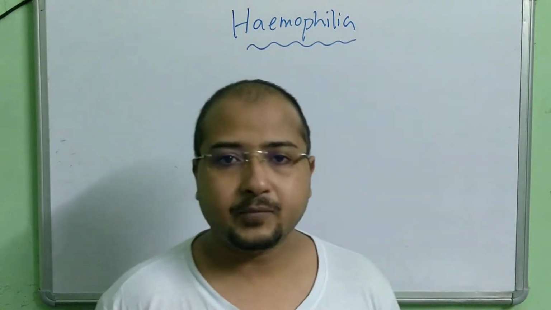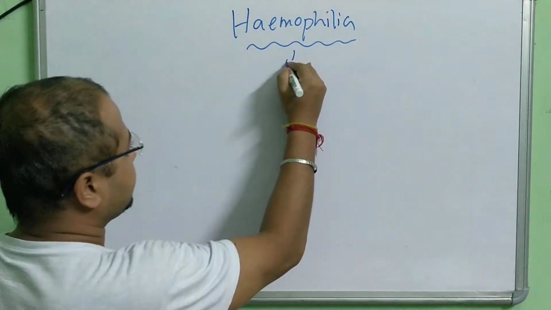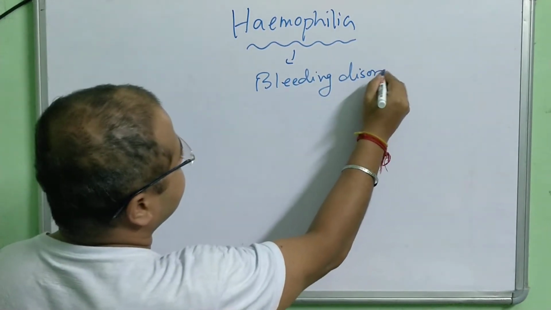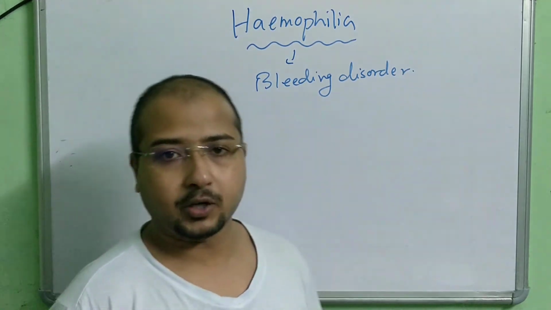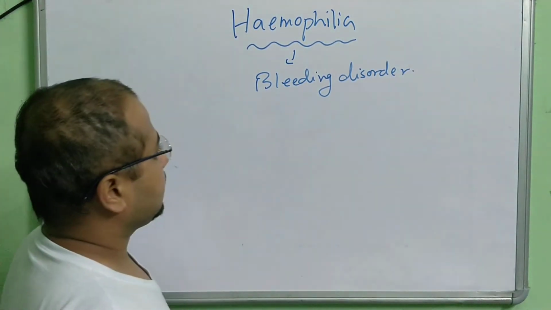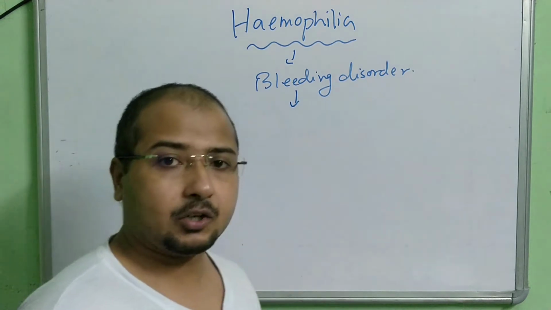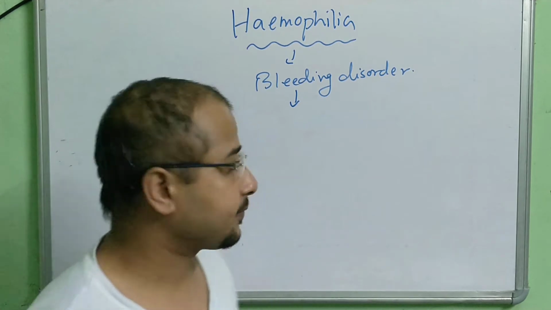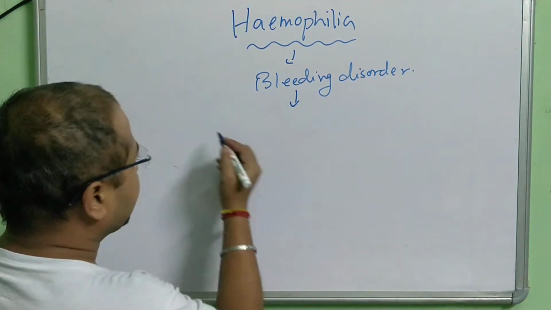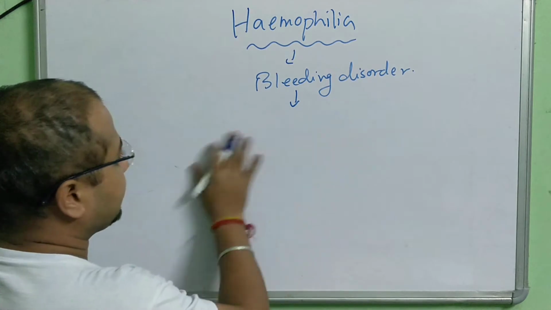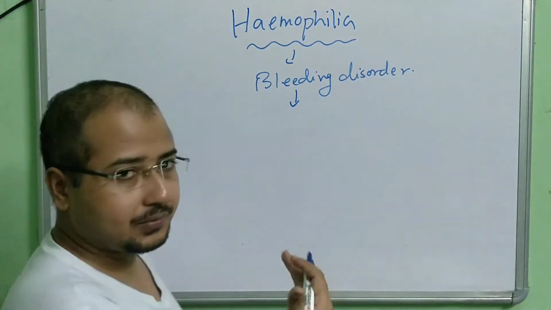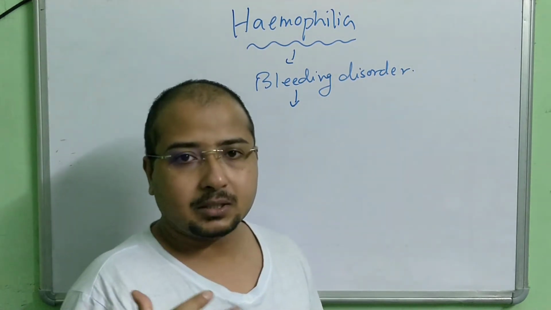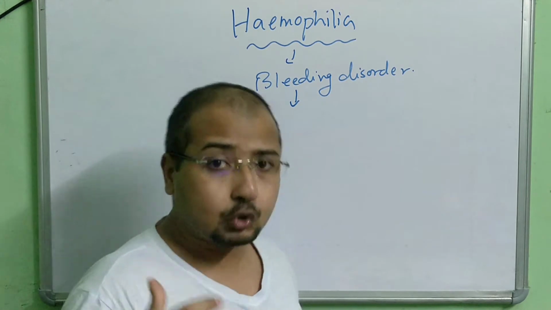See, hemophilia is a bleeding disorder. What is it? It's a bleeding disorder. Okay, and it means if there is any cut or injury, the bleeding continues for a long time, and the clotting gets delayed. Let me write the disease here first. The bleeding disorder, the bleeding continues for a long time. The clotting of the blood is delayed due to the